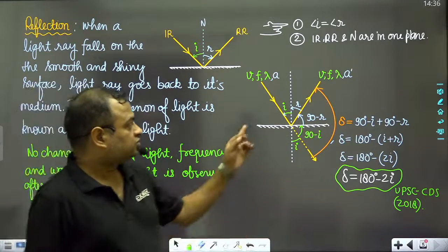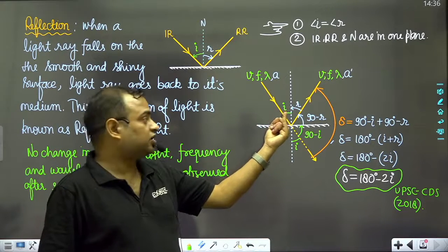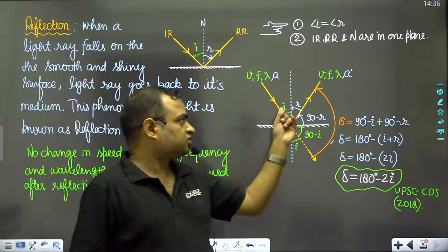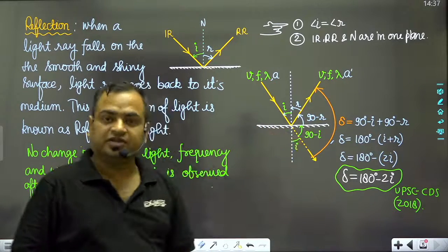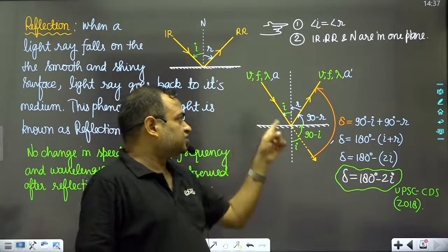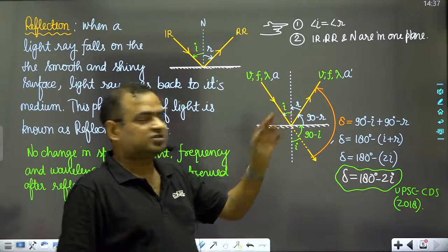Most of the students get confused. They think this is the angle of incidence, and this is the angle of reflection, 40 and 40, so the answer will be 80. That was the thinking of the students, that the angle between these two rays will be I plus R.